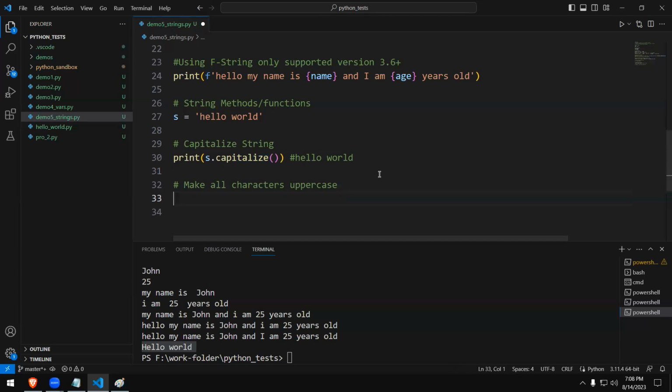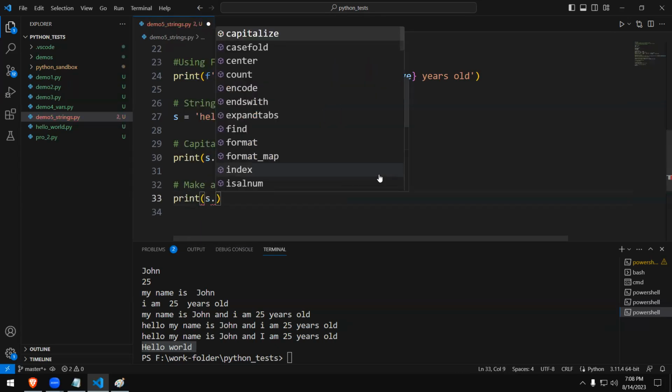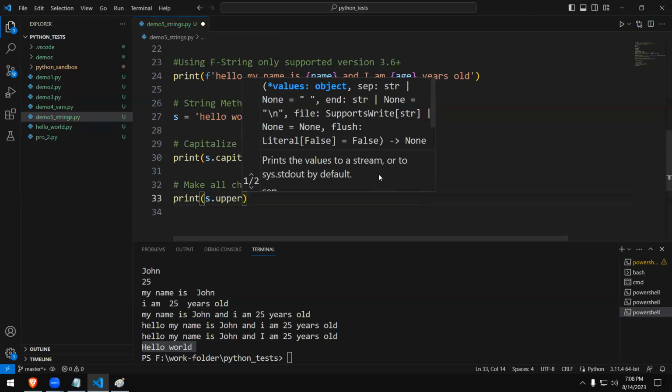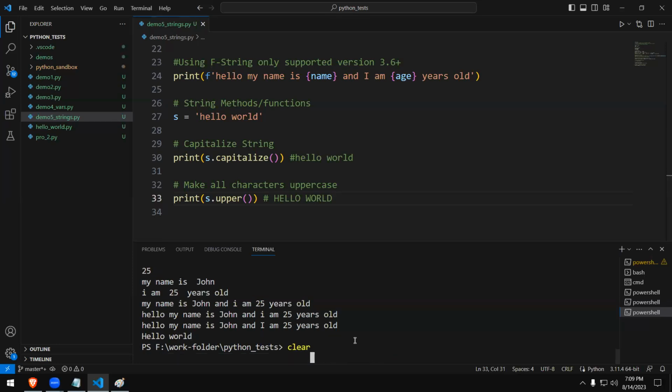Well, if you do like this, so print S dot upper open close parenthesis, right? In this case, it's going to display it as HELLO WORLD. Output will come as this. Now, when I run the program, it's going to display it like this. Okay, let me clear the screen for you.